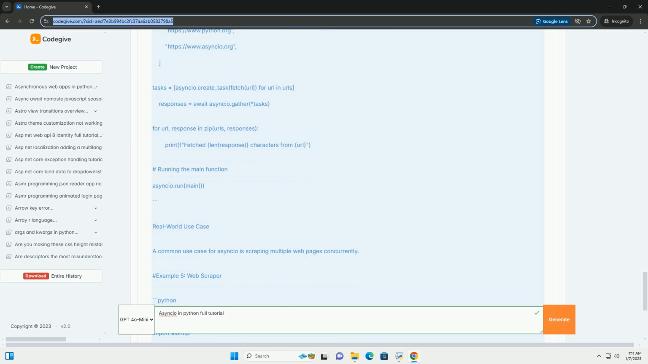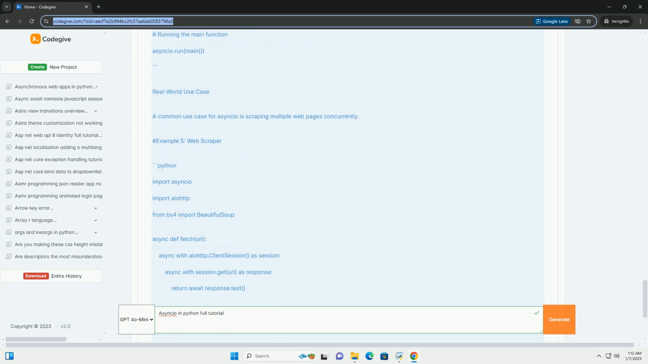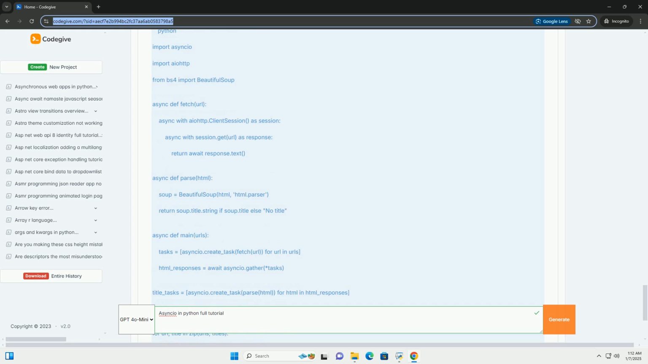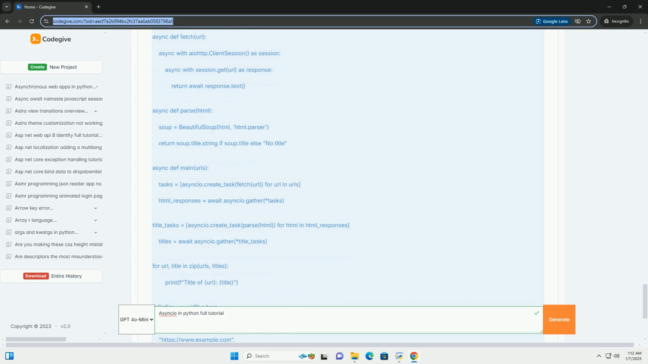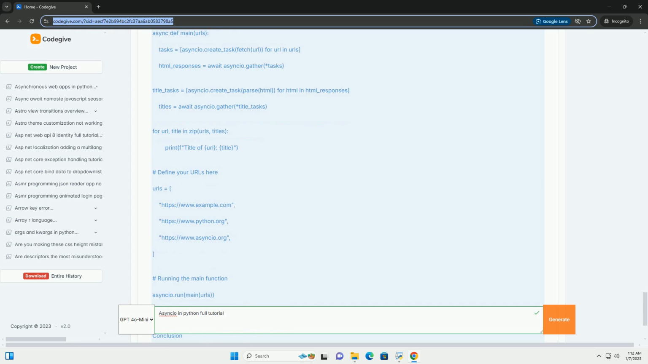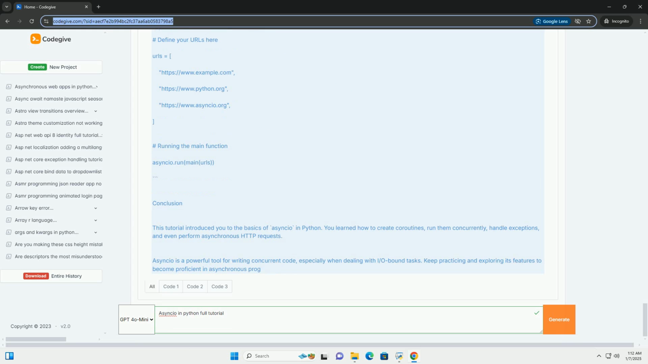You can create a task using asyncio.create_task. 4. Futures, an object that represents a result that hasn't been computed yet. It's a low-level primitive for handling asynchronous results. 5. Await, used to pause the execution of a coroutine until the awaited coroutine is complete.